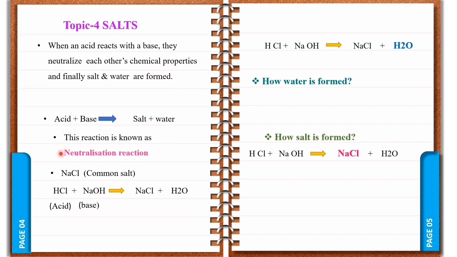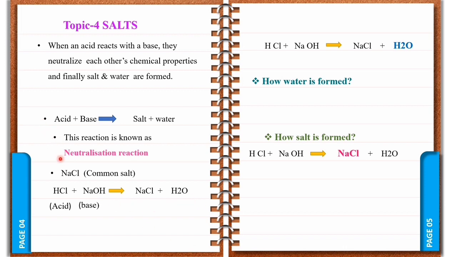Let us see by taking an example. So here HCl, it is hydrochloric acid. It is a mineral acid. It combines with a base, that is sodium hydroxide. Combination of both these acid and base together, we get the product, that is NaCl and water.